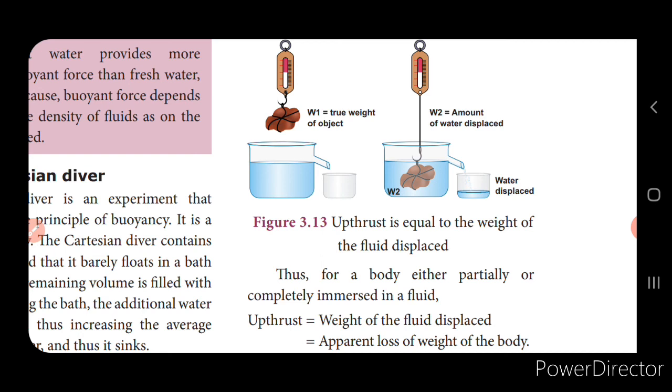Now, for example, we used to draw water from the well, isn't it? When the bucket goes deep into the water, you feel that the bucket that is filled with water is weightless unless it is lifted up in the air, isn't it? So there is an apparent loss of the weight in the body. So this is equal to the apparent loss of the weight that you experience. So upthrust force is equal to the weight of the liquid displaced, or that is also equal to the apparent loss of the weight of the body.